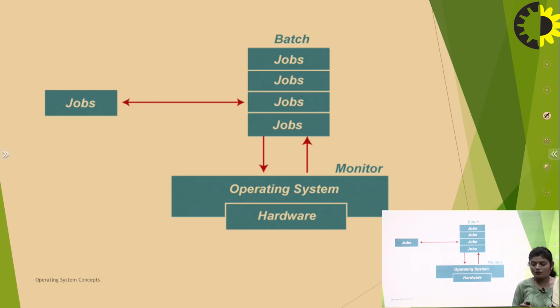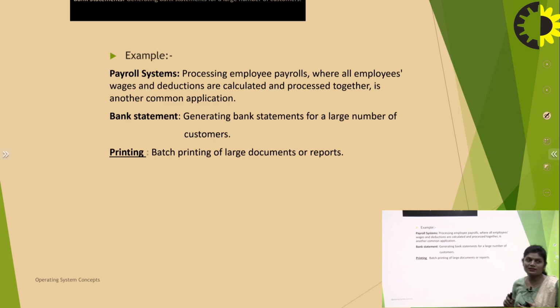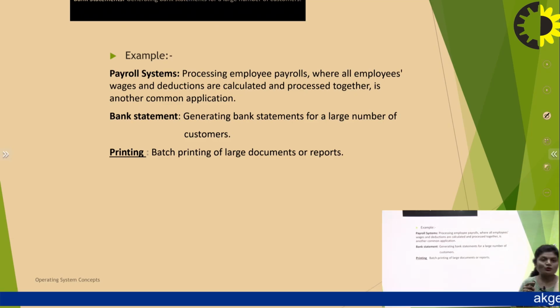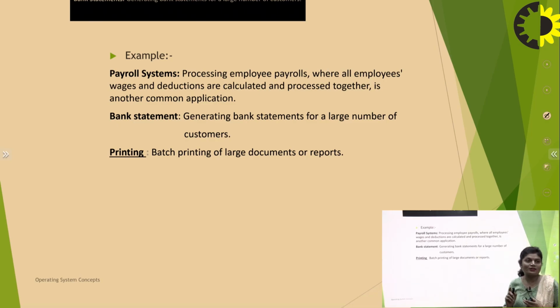So examples of batch operating system are payroll system and bank statement. When we want to calculate the salary of the employees and all DA and other things, this is the payroll system. Processing employees' payroll, where all employees' wages and deductions are calculated and processed together, is another common application. So this is a batch operating system example.